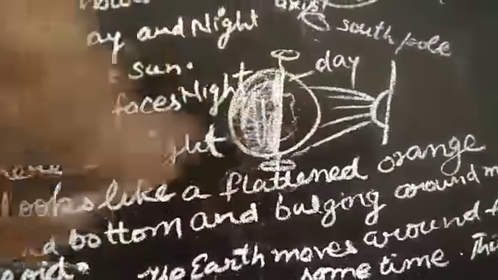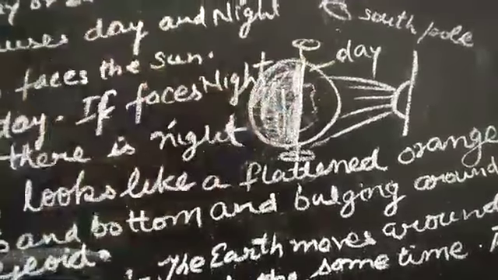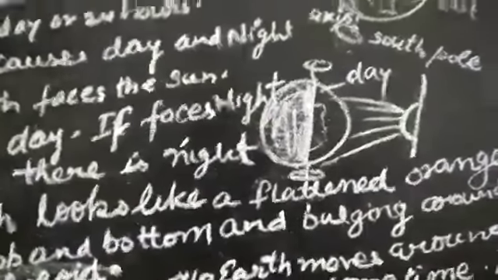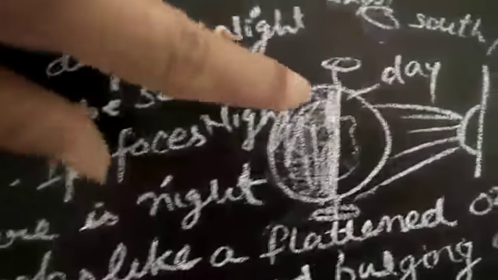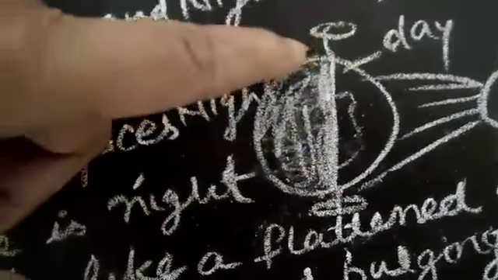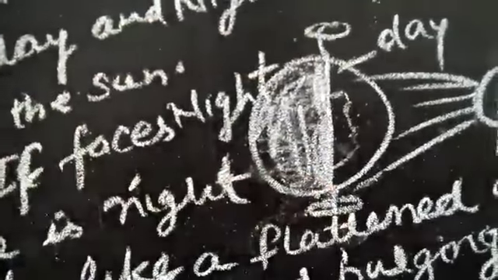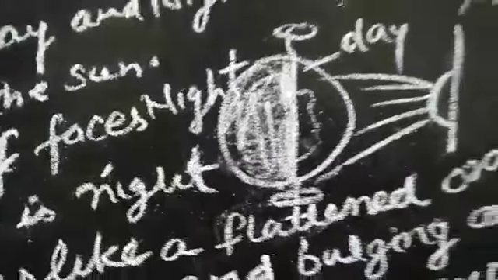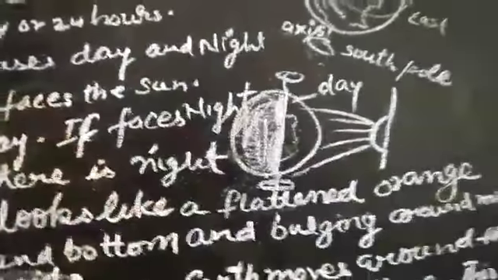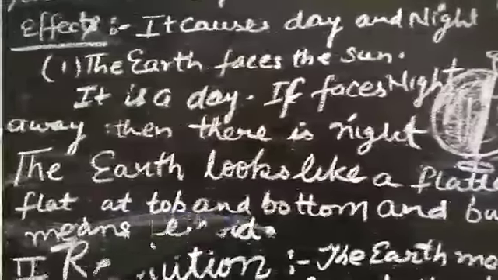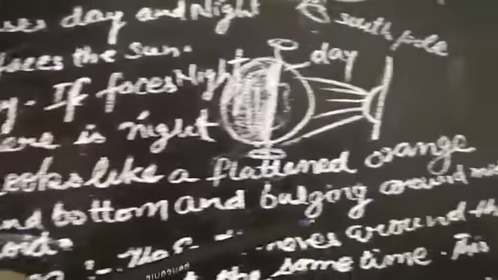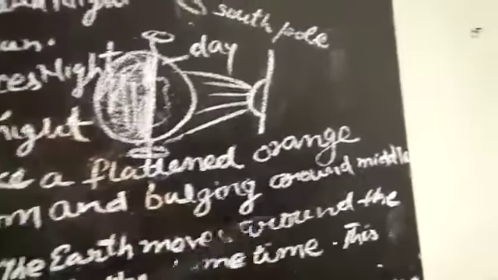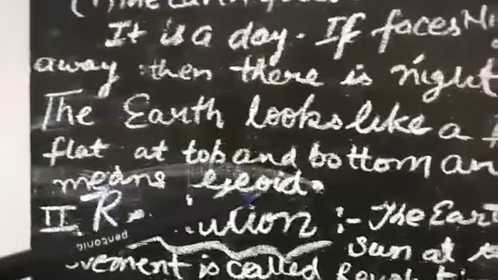Yes. So I am telling you the earth's shape. You are looking here, it looks like an orange, it looks like a ball. Yes, but a little difference is there. The earth's shape from the top and the bottom is flattened. So the earth looks like a flattened orange, flat at the top and the bottom and bulging around the middle.